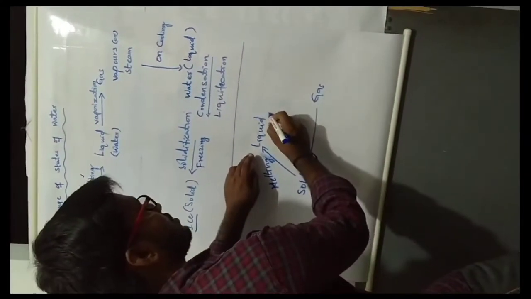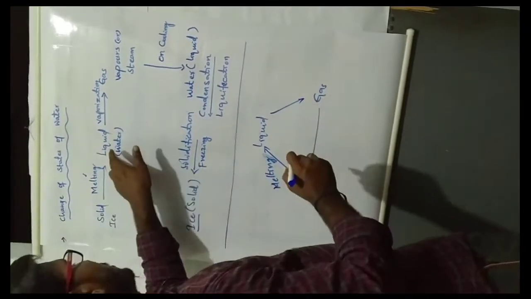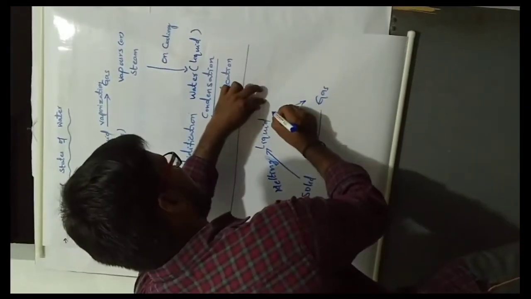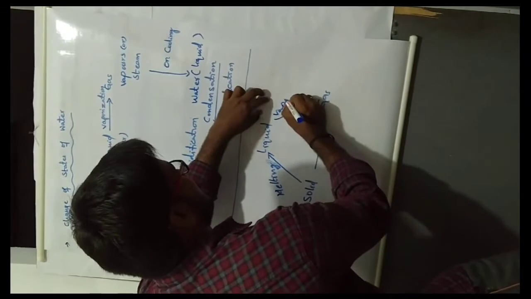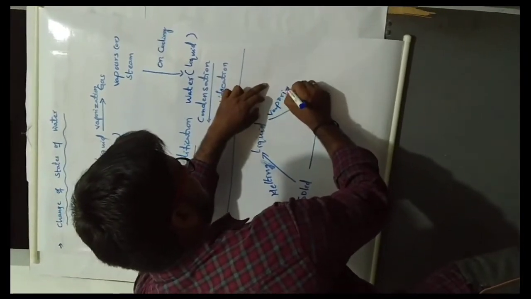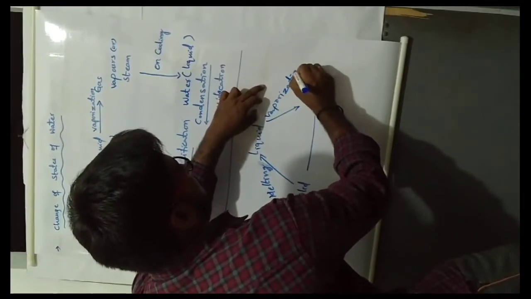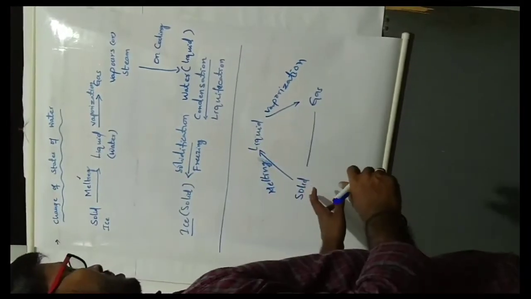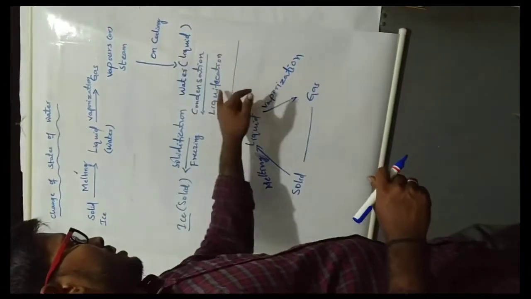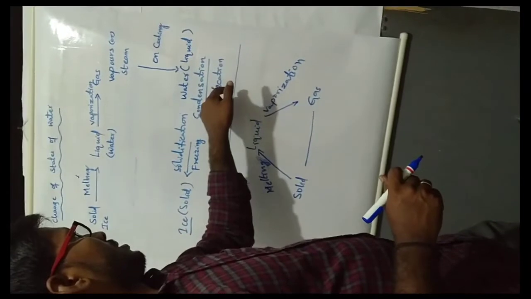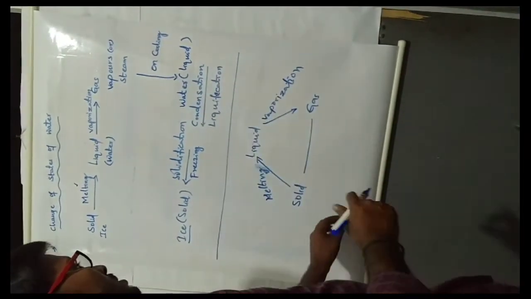Liquid changes to gas, which is known as vaporization. Gas on cooling, so what will happen? The process is known as condensation.